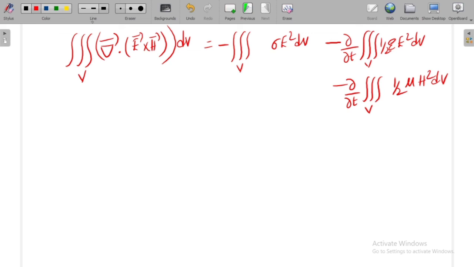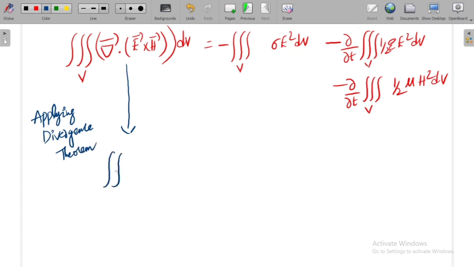So by applying the divergence theorem, it is converted into the closed surface integral of del bar dot some vector dV.